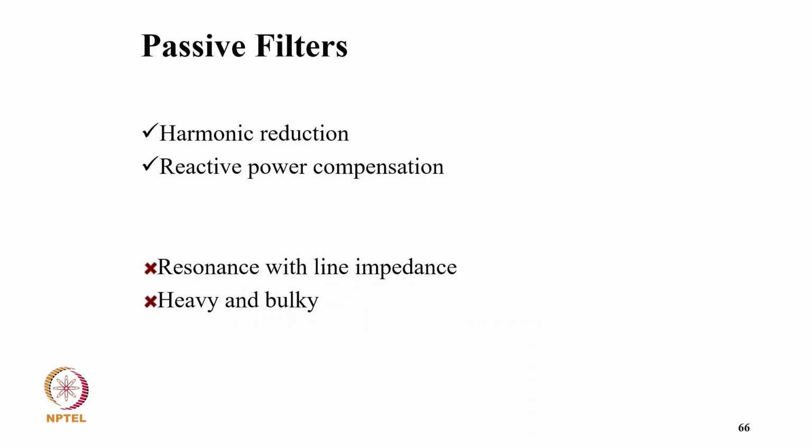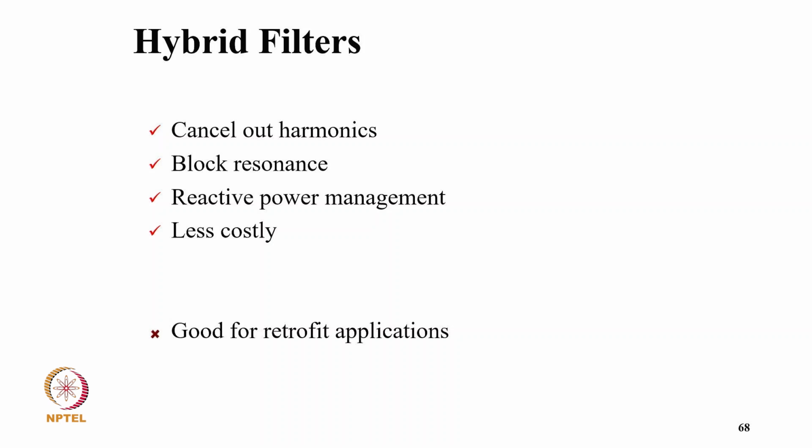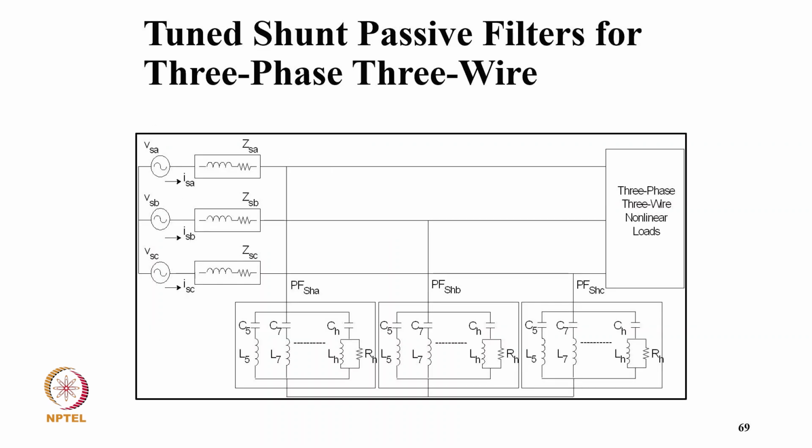Now coming to passive filter for harmonic elimination and reactive power compensation. Of course, it has a drawback, typically resonance with the line impedance, and it is heavy and bulky. Now coming to active filters, they cancel out harmonics, block resonance, and provide reactive power management. Of course, it's costly and good for retrofit application. Now the hybrid filter cancels out the harmonics, blocks resonance, provides reactive power management, and is less costly and good for retrofit application.